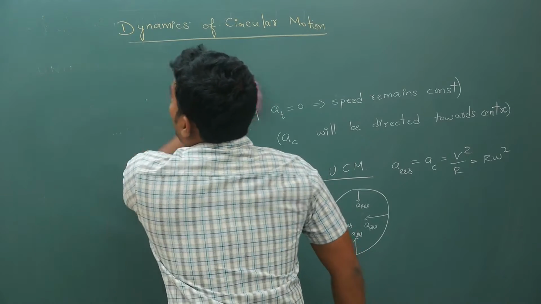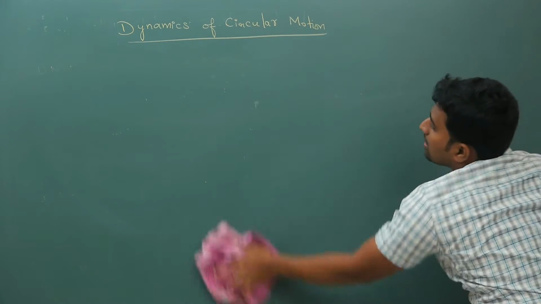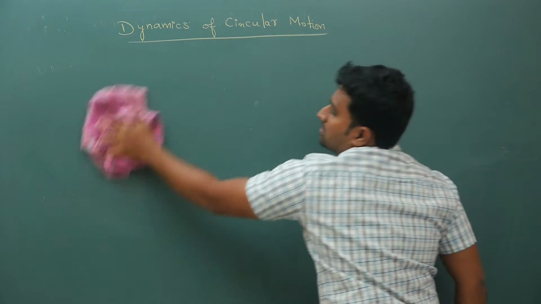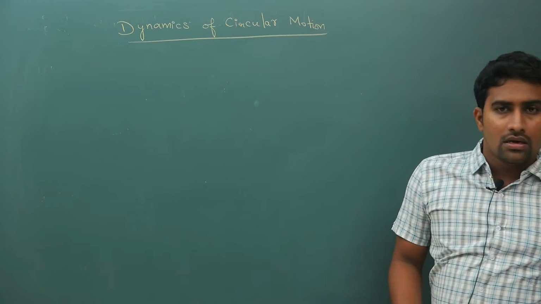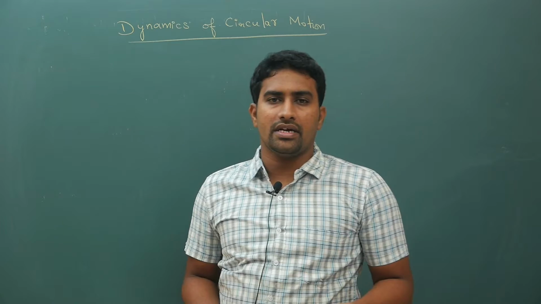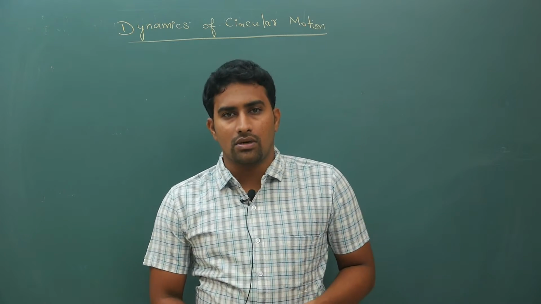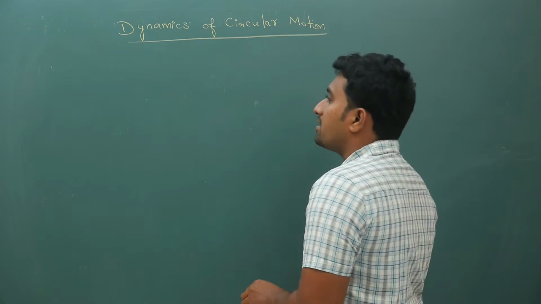Now unless otherwise mentioned, always consider uniform circular motion. If nothing is mentioned in the question related to variable speed or any such stuff, or tangential acceleration is not given, consider uniform circular motion. So I'll write that point.